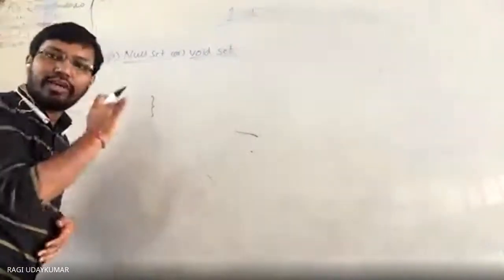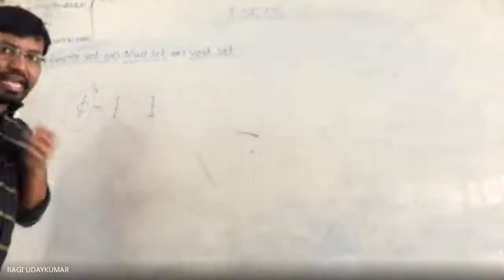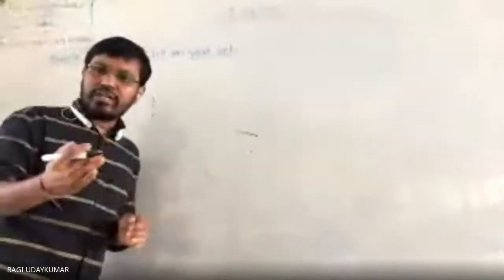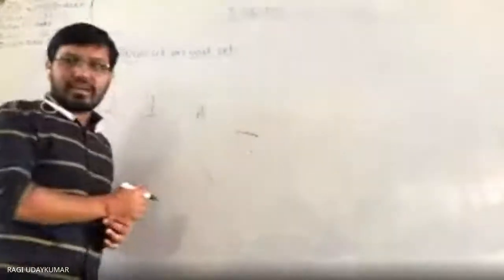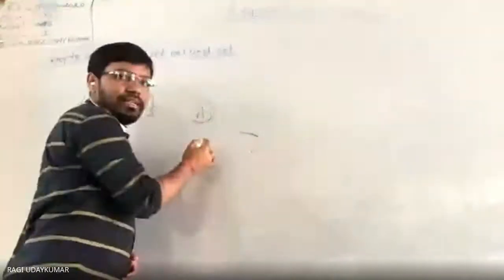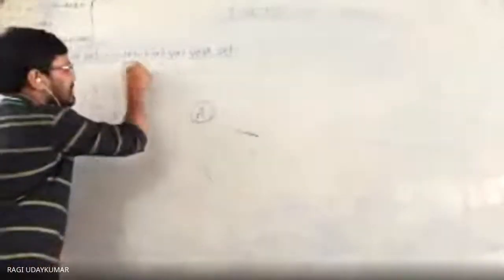And this will be denoted by the Greek letter phi. Normally any set is denoted by capital letters. In the same way, the empty set, whose other names are null set and void set, is denoted by phi, and phi will be equal to the empty set. So this is the empty set.